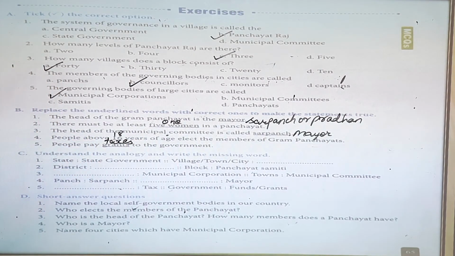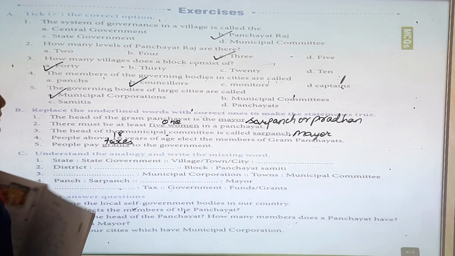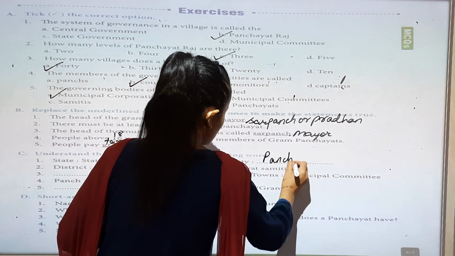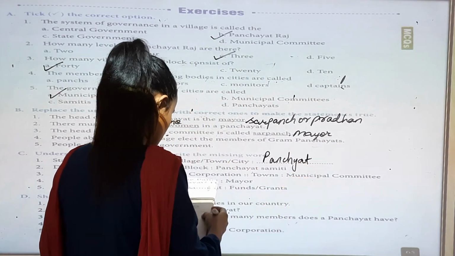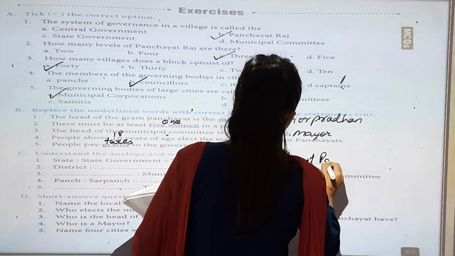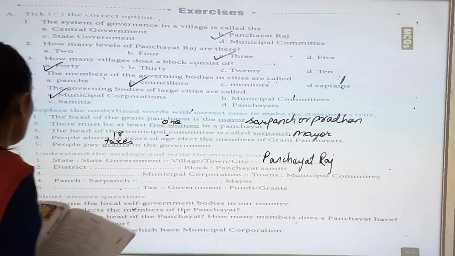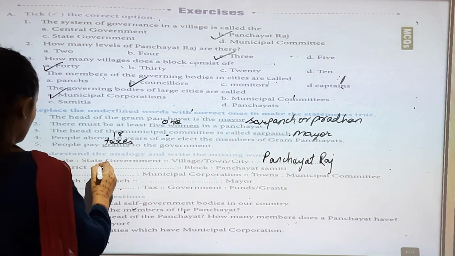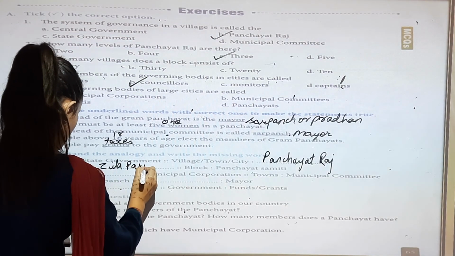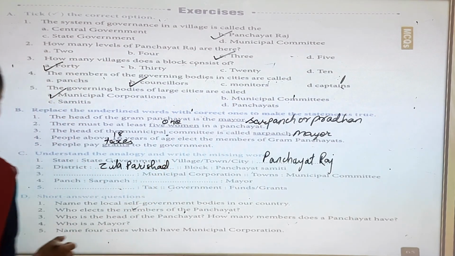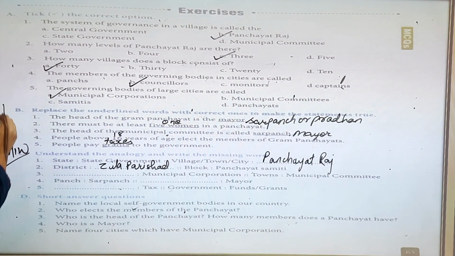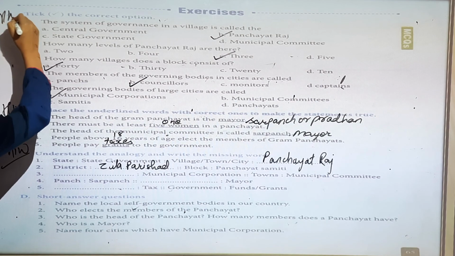Now underline the analogy and write the missing word. Panchayat Raj, city, Panchayat Raj. District and Zilla Parishad. So 3, 4, 5 you can do by yourself. This is your homework. Okay, do this in your copy, exercise A, B and C.